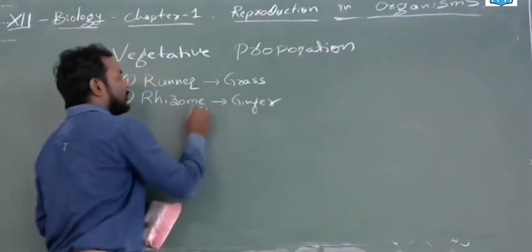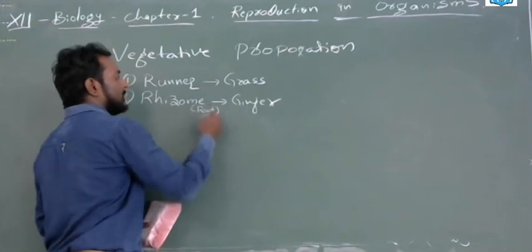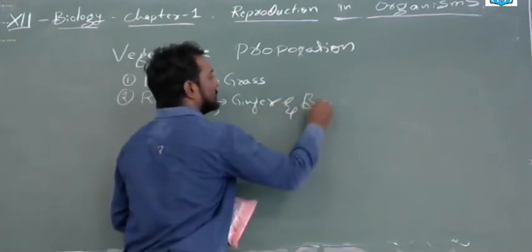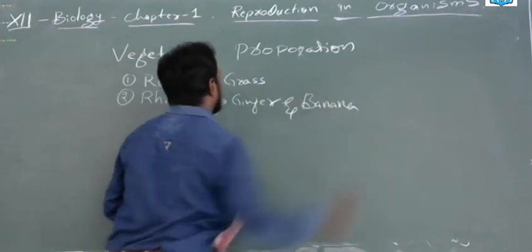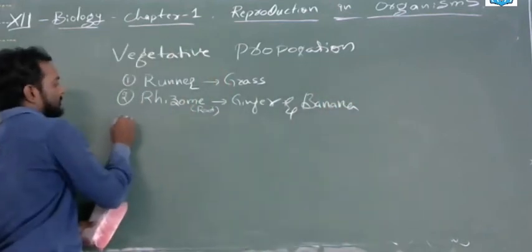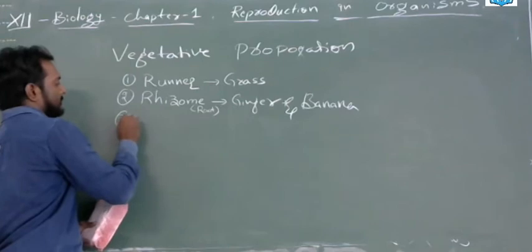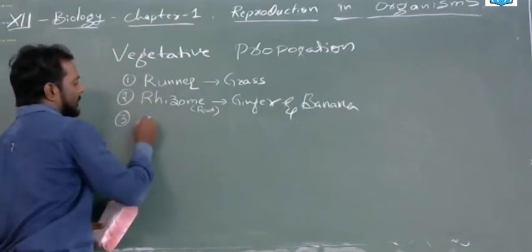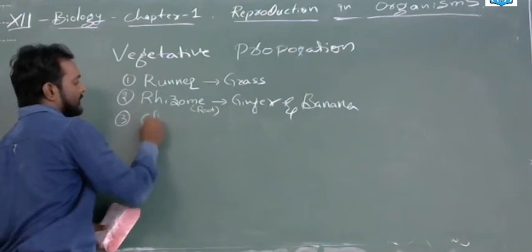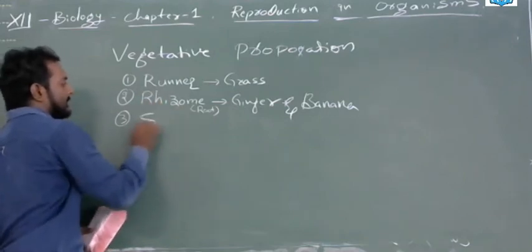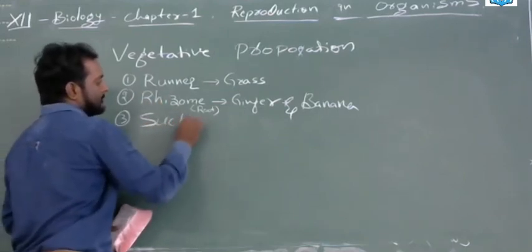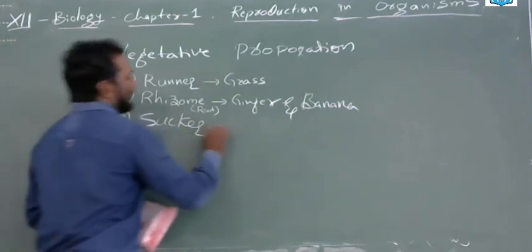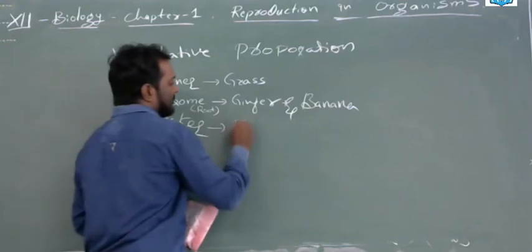Rhizome means actually the root. Third is the sucker, which can be seen in the banana.